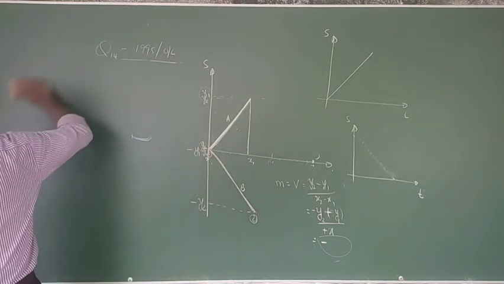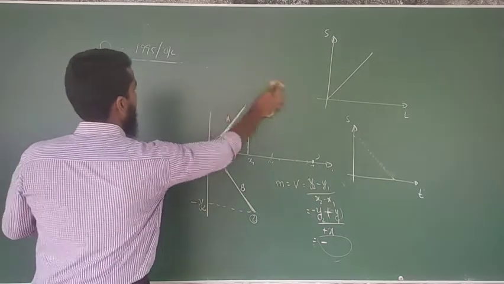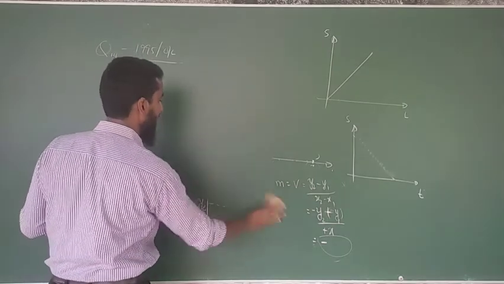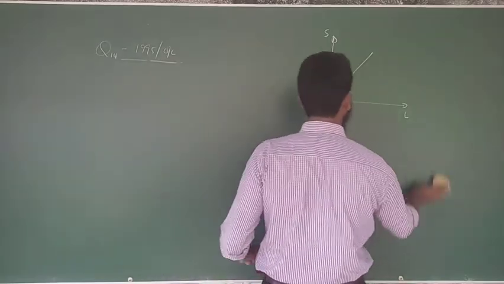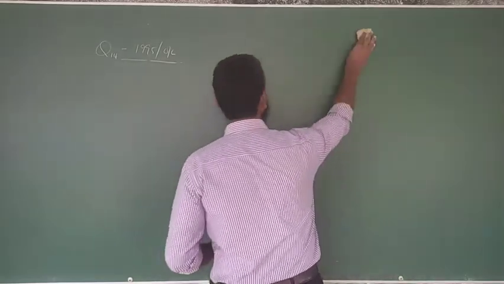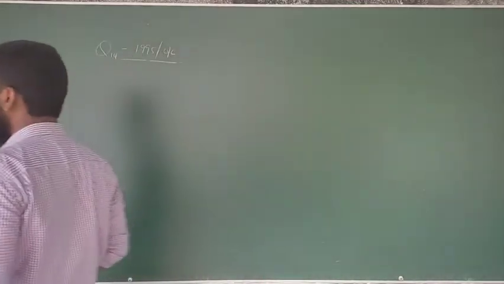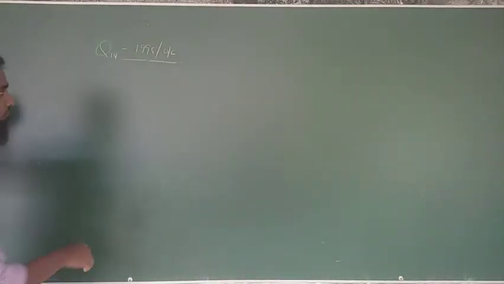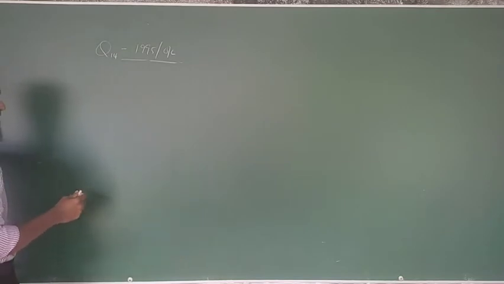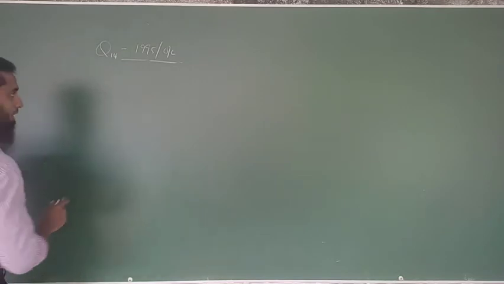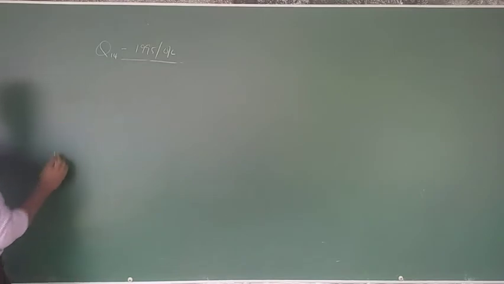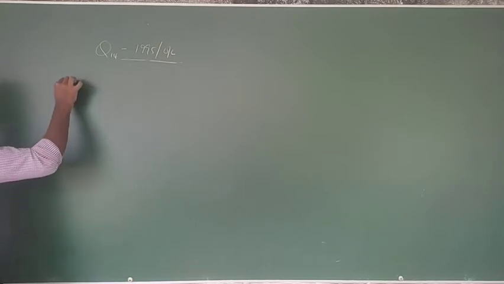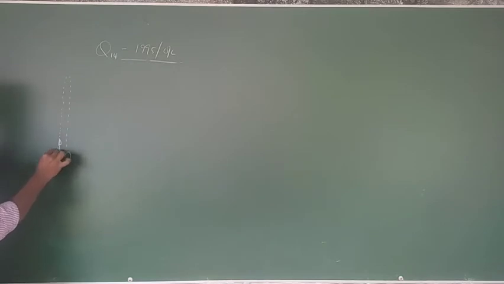We'll consider another example, then you will understand a little bit about the graph, right? We don't need much more knowledge about the graph, but since the conversion of the graph from the VT graph to ST graph, right? ST graph to VT graph, you should know that, right? When we find some questions on that, we'll discuss it. Okay. Now think about a motion of a stone which is thrown vertically upwards, right, until it's come to the same point,